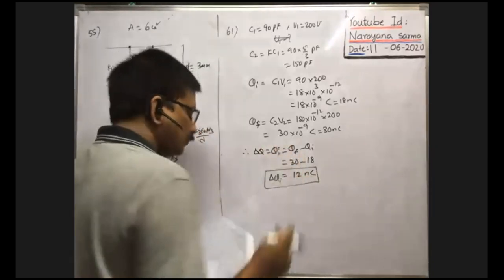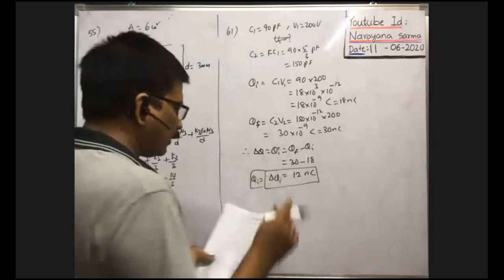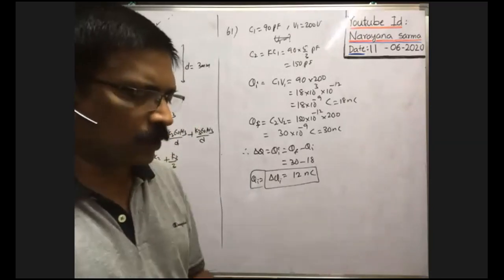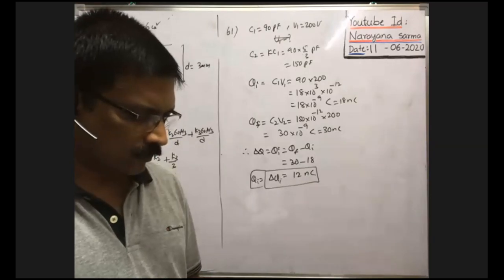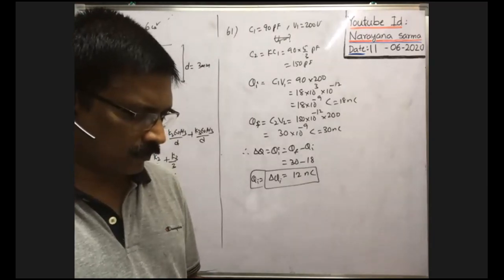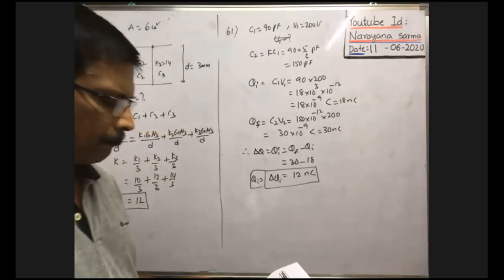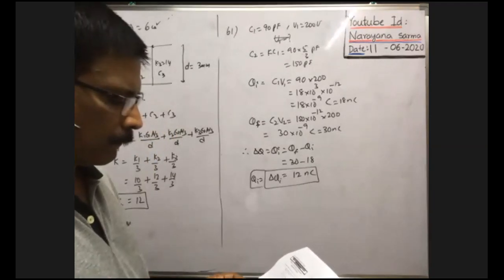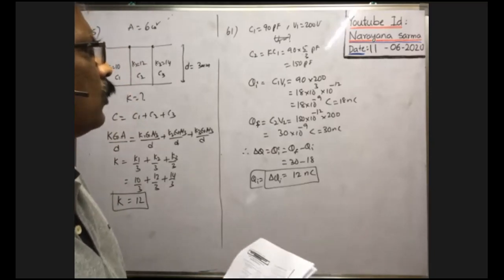Charge induced is equal to 12 nanocoulomb. So that is the answer. Not 1.2. Is it 1.2 nanocoulomb or 12 nanocoulomb?